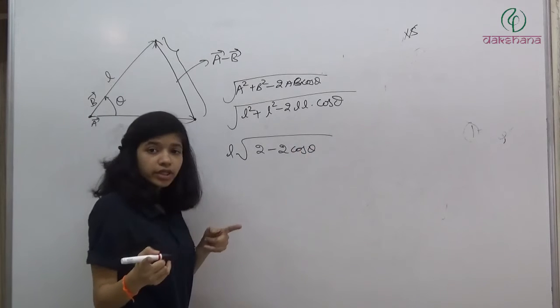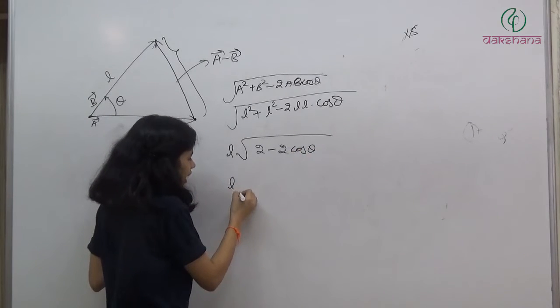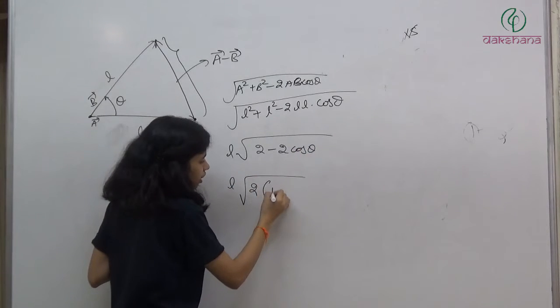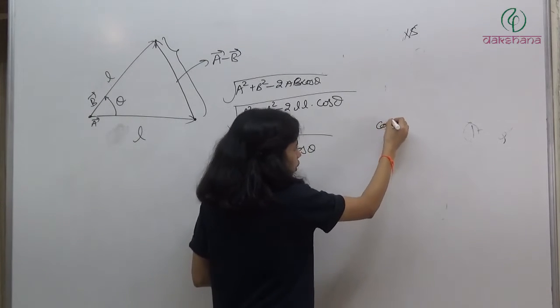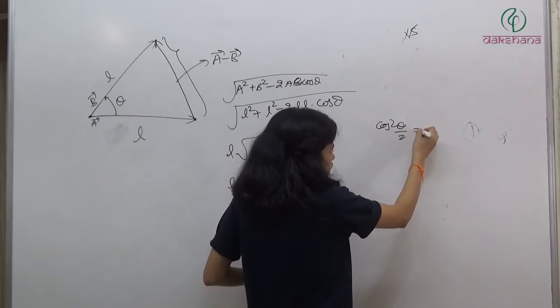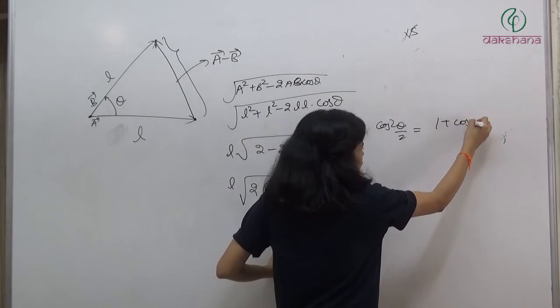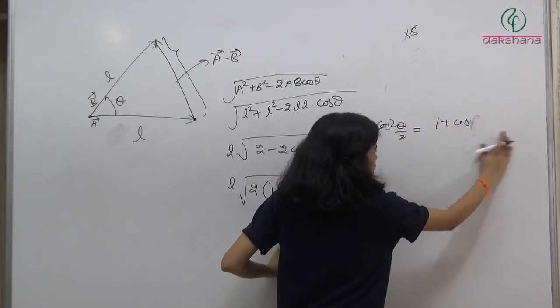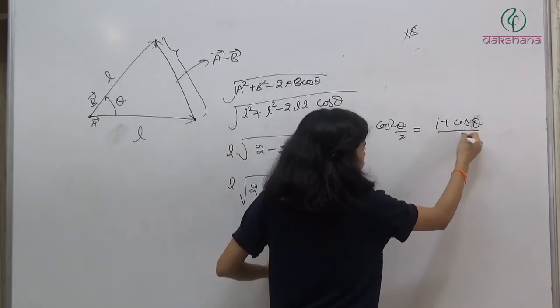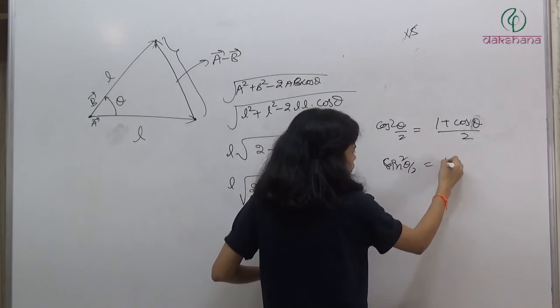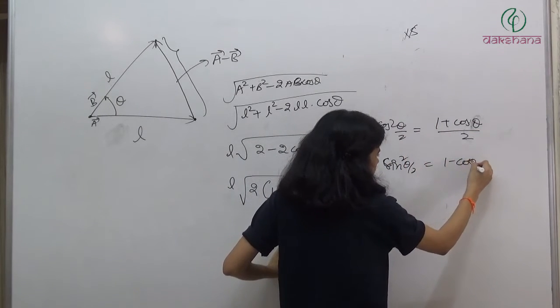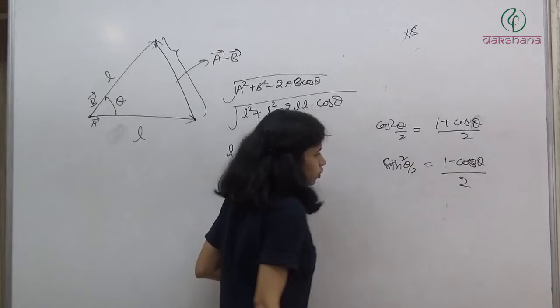So if you remember the half angle formula, what do we have? L root 2 into 1 minus cos theta. Now we have the half angle formula. Cos square theta by 2 is equal to 1 plus cos theta divided by 2. Sin square theta by 2 is equal to 1 minus cos theta divided by 2.